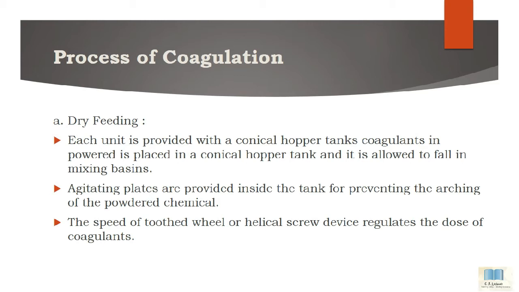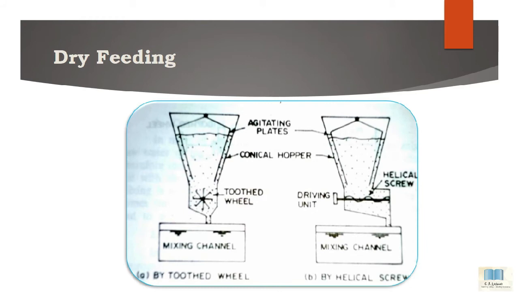Now see, this is the picture of dry feeding. The first picture is by tooth wheel and the second is by helical screw. Okay. In the first picture, that is in the tooth wheel, coagulants are in powder form and they pass by these agitating plates.